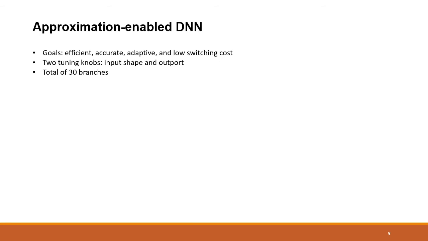First is our approximation-enabled DNN. The design principle is that it must be efficient, able to run at 30 frames per second on the embedded device. Be accurate, since we do not want to sacrifice accuracy too much. Be adaptive so that we can use it for dynamic conditions. And have low switching costs to seamlessly switch between configurations.